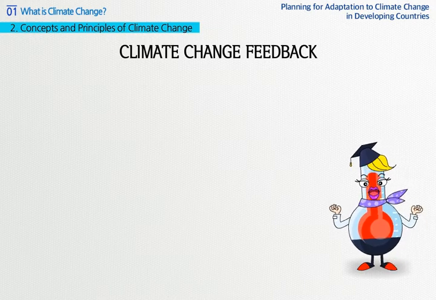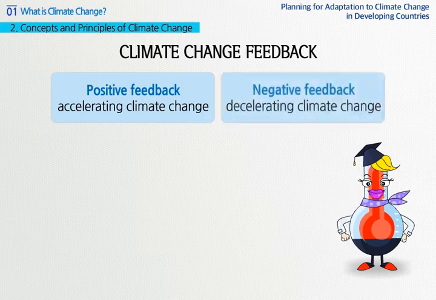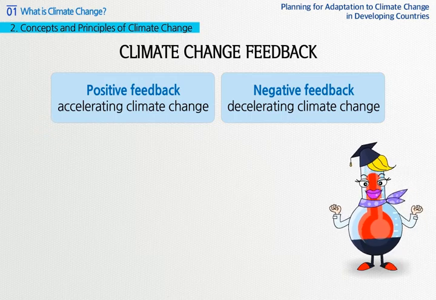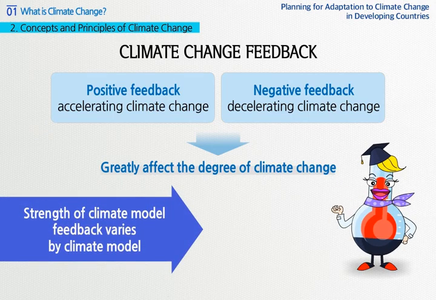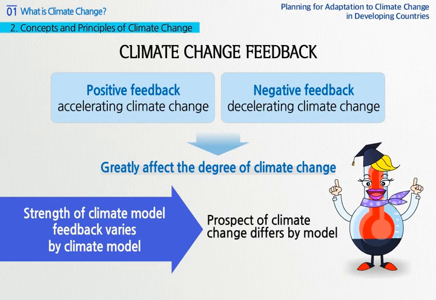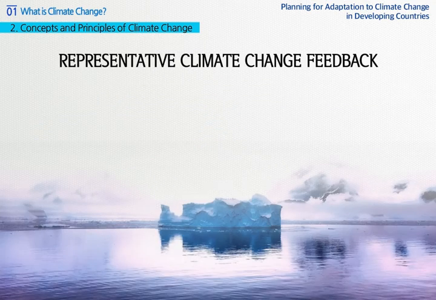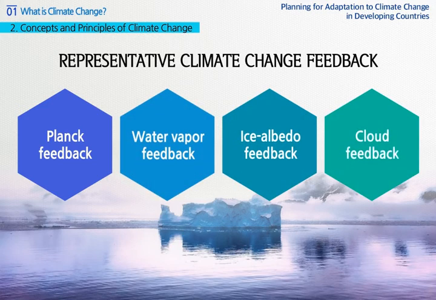However, we will explore climate change feedback, a factor that can be easier to qualitatively understand for non-major students. Climate change feedback can largely be divided into positive feedback that accelerates climate change and negative feedback that decelerates it. In terms that it accelerates or decelerates climate change, it can greatly affect the degree of climate change. However, strength of climate change feedback differs greatly by climate model, and therefore, climate change prospects may vary by model. Representative climate change feedback includes Planck feedback, vapor feedback, sea ice albedo feedback, and cloud feedback. Shall we check one by one?